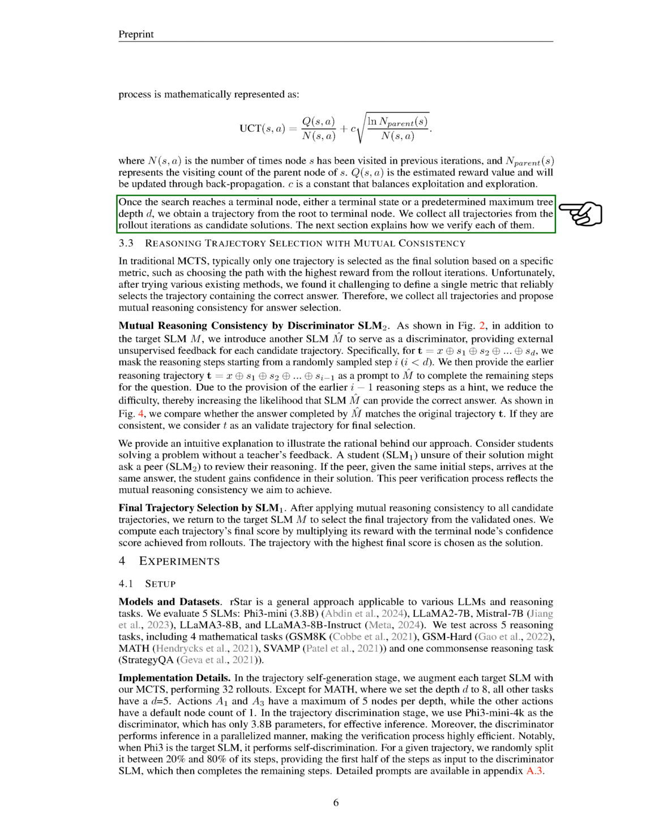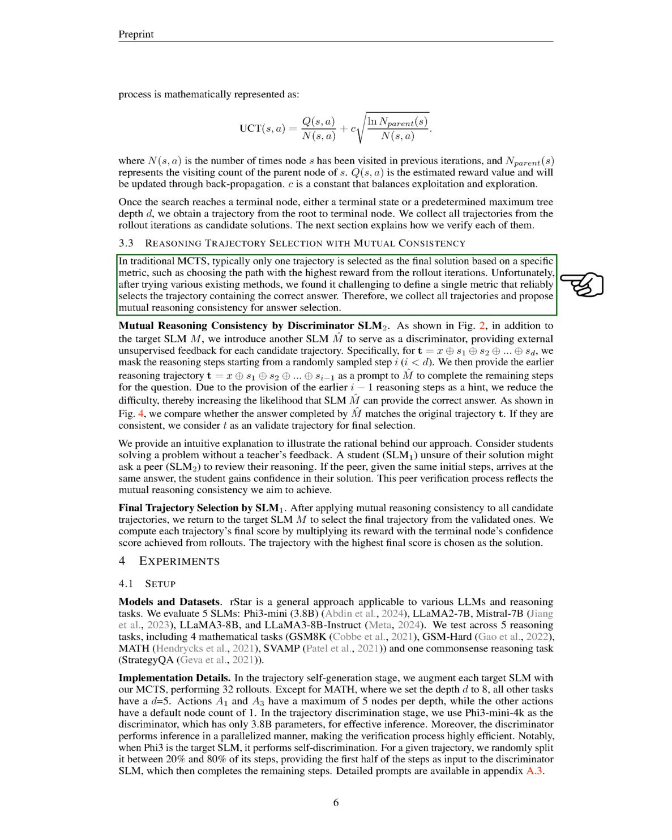Section: Reasoning Trajectory Selection with Mutual Consistency. In this section, we discuss our approach to selecting reasoning trajectories with mutual consistency. In traditional Monte Carlo tree search, MCTS, we usually pick one trajectory as the final solution based on a specific metric, like the one with the highest reward. However, we found it difficult to define a single reliable metric for selecting the correct trajectory.